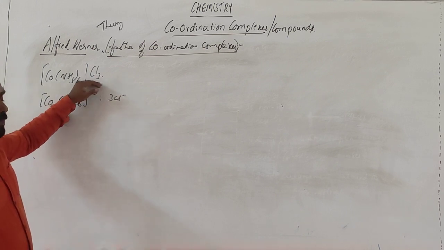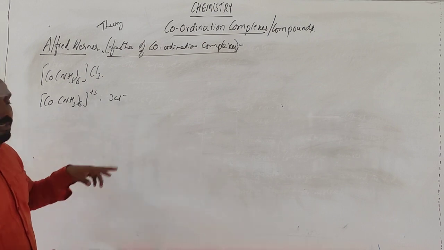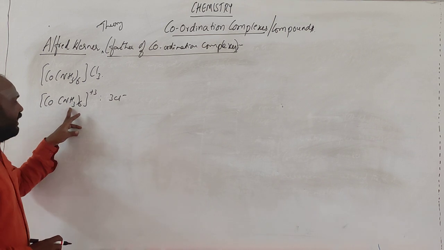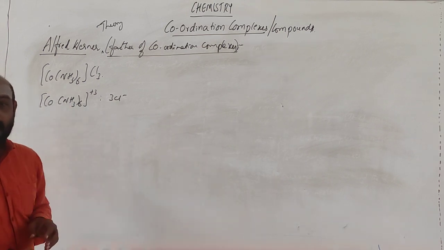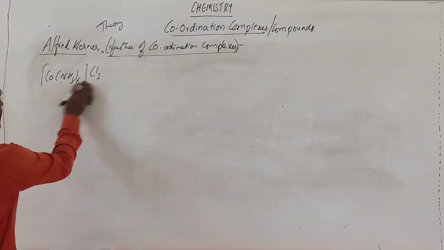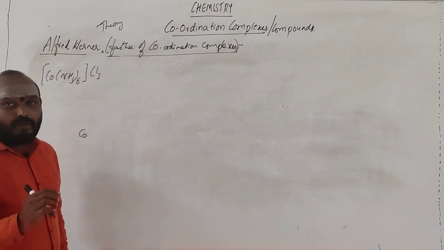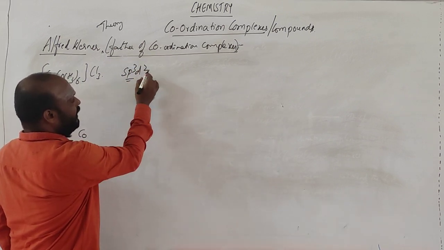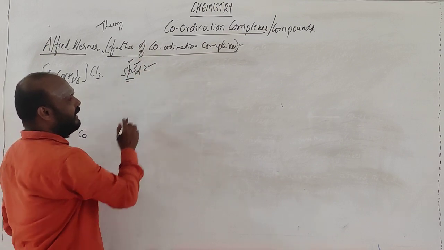Whatever is present outside the coordination sphere can be removed. Those are linked with primary valency. So these three chloride ions are linked with primary valency, shown with dotted lines. The six ammonias are linked to the cobalt with thick lines, right? So I am writing the structure of this one. Cobalt has coordination number 6, which means octahedral geometry. Generally the hybridization is sp3d2. Here 2, here 3, here 1, so 2 plus 3 plus 1, total 6.